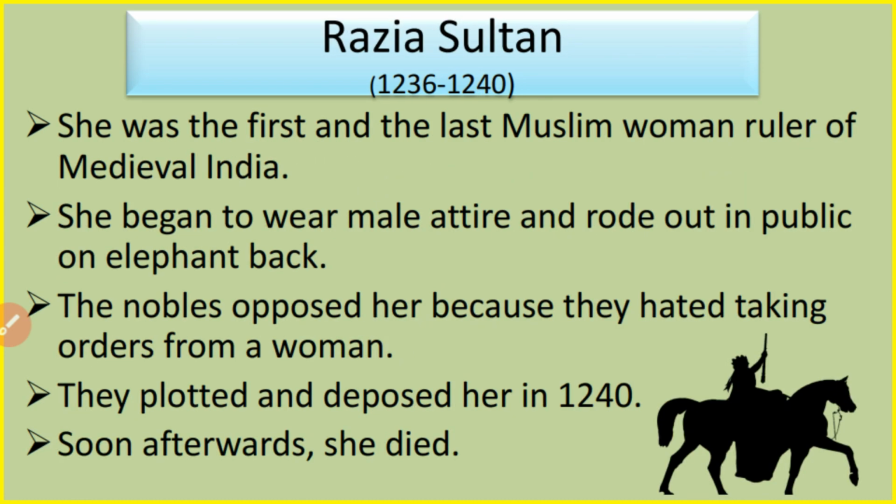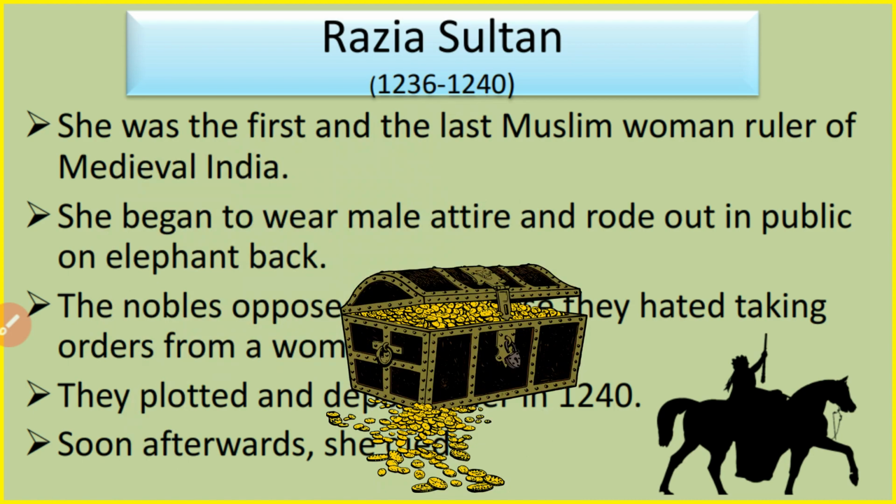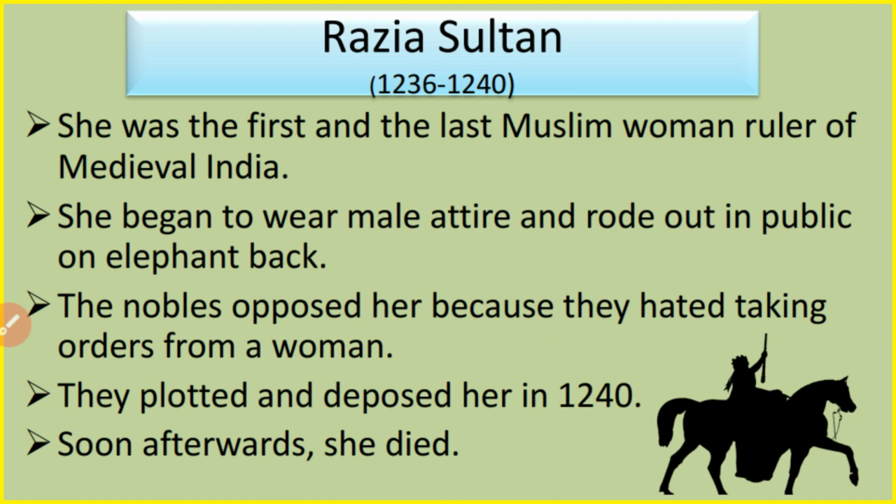After the death of Iltutmish, his son Ruknuddin Firoz Shah was made the ruler of Delhi, but he was an incapable person. He took pleasure in riding through the streets of Delhi on an elephant and scattering gold among the people, due to which he could not rule for a very long time because he had no interest in the court affairs. People decided that the next ruler would be Razia Sultan.